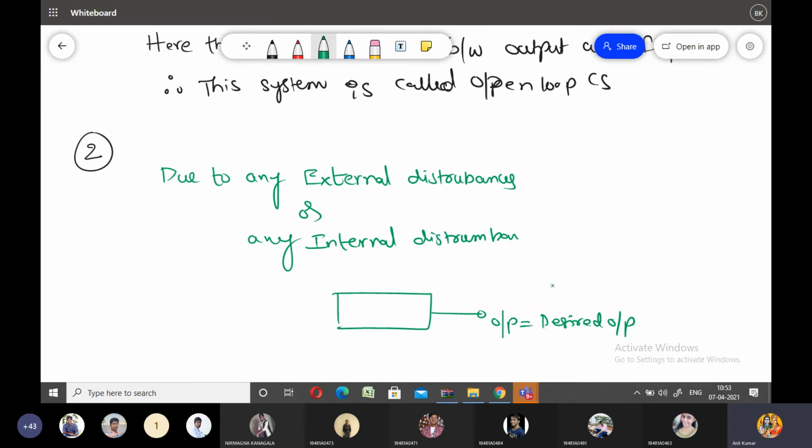Due to any external disturbances or due to any internal disturbances within the system, the output of the control system may deviate to any other new value. I'm not at all interested in any other value. I'm only interested in the desired value at the output of the control system.